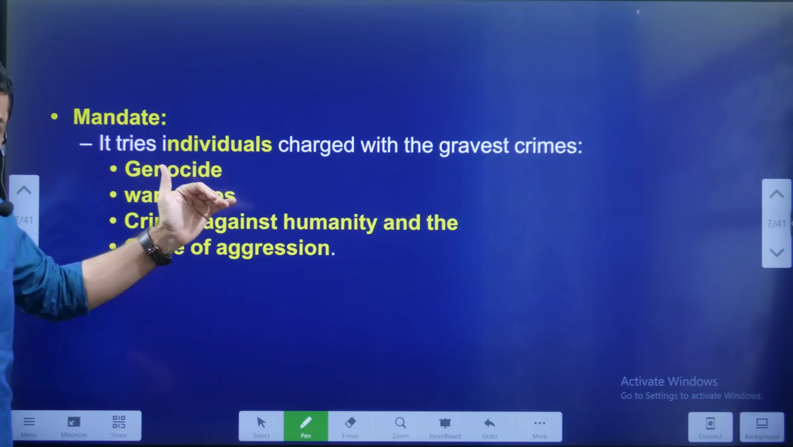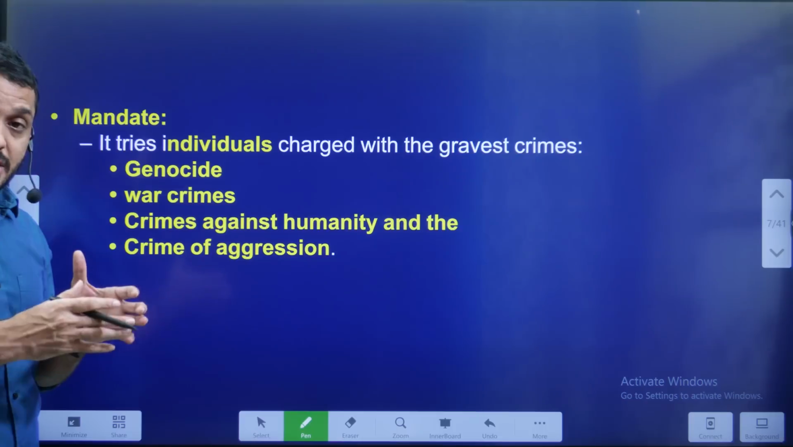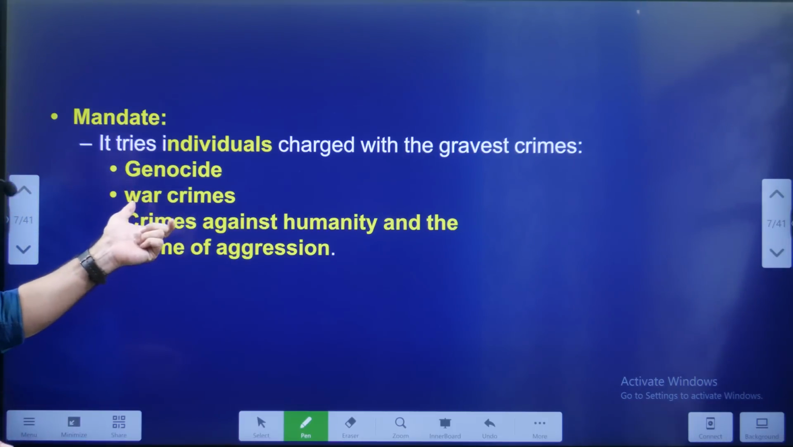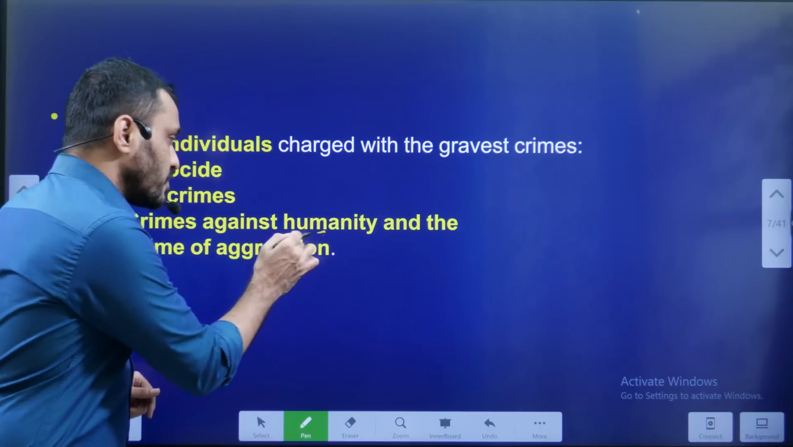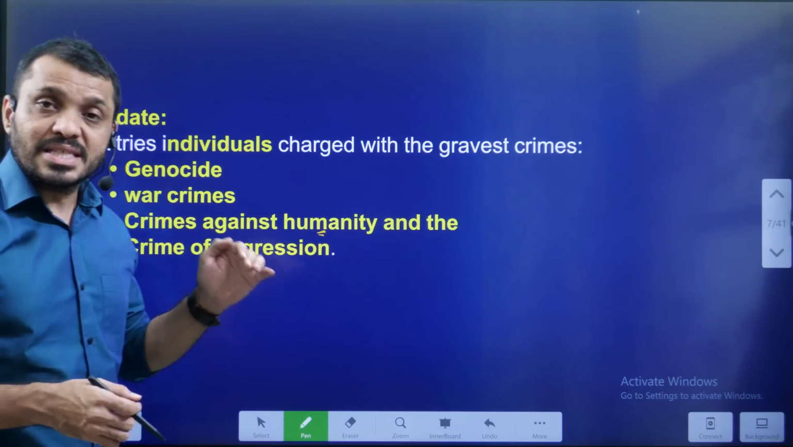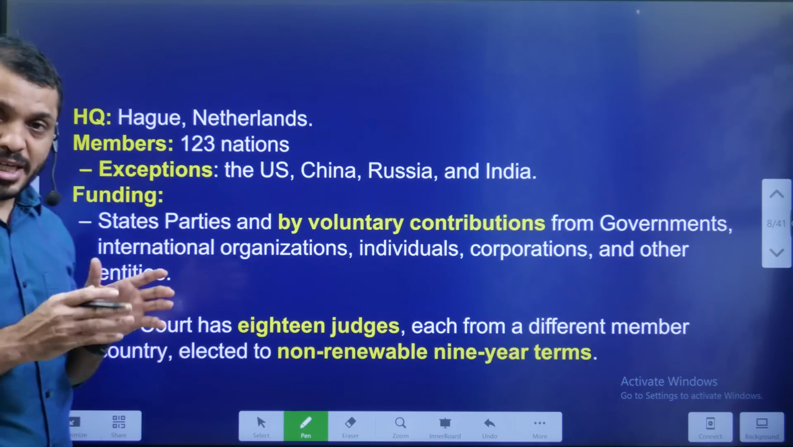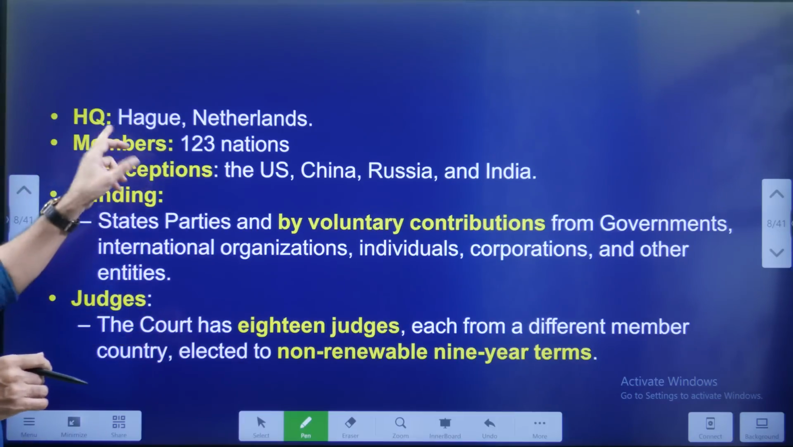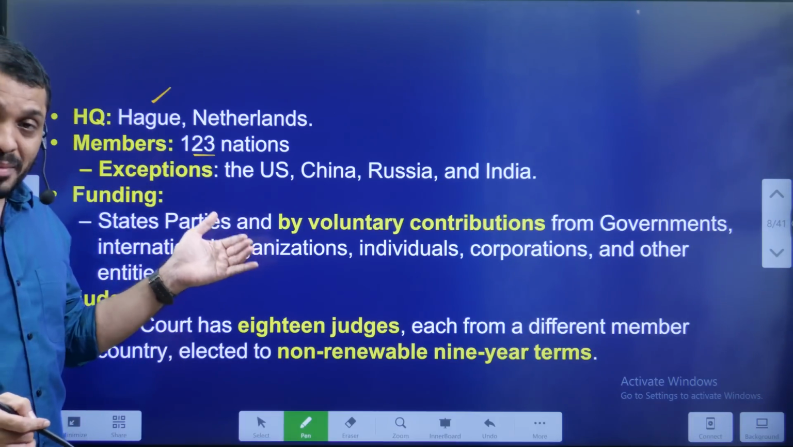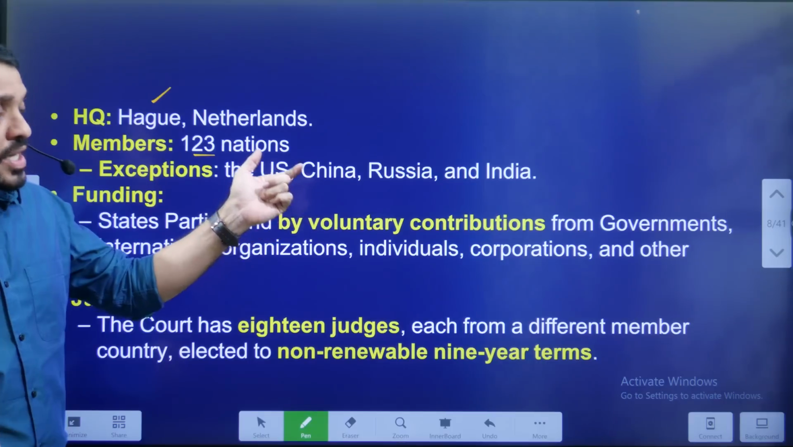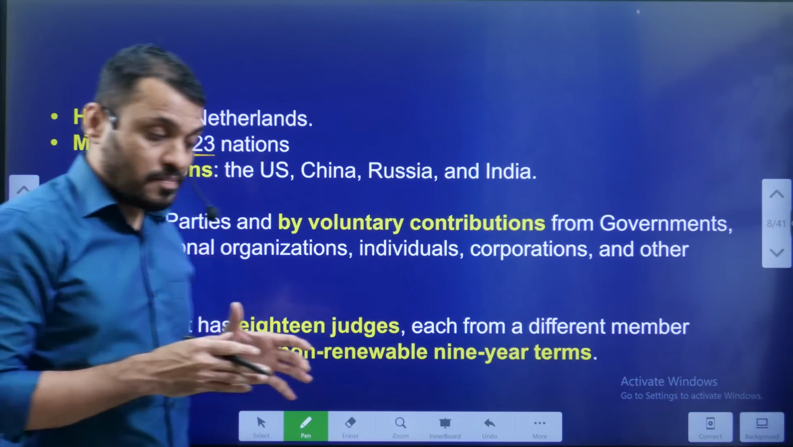Now, ICC prosecutes individuals related to genocide, mass killings such as Hitler's genocide on the Jews, war crimes, crimes committed during wartime, crimes against humanity, and crimes of aggression. All these crimes come under the jurisdiction of the ICC, and if any individual commits these kinds of crimes, they will be prosecuted by the ICC. Headquarters are in The Hague, with 123 member countries. Prominent countries such as the US, China, Russia and India do not have membership in the ICC. That means we are not subscribed to the Rome Statute.